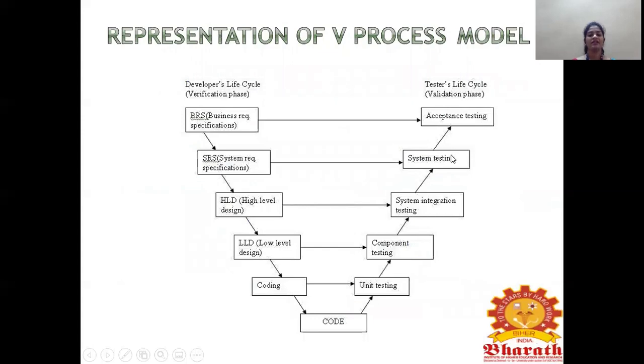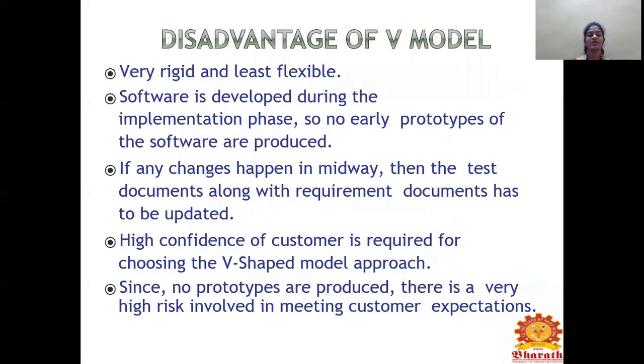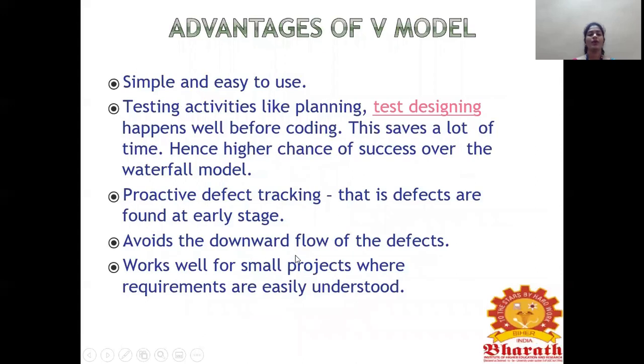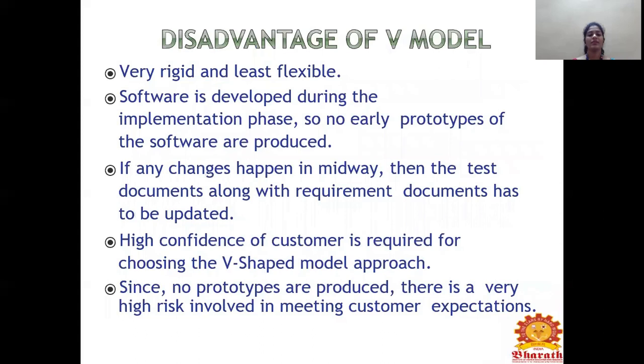If any testing is needed here, we need to go to the system requirement specification module. We need to incorporate those changes required, then we need to proceed. So this is a very tedious process. So high confidence of the customers is required for choosing the V-shaped model, as this is not a downward flow, and it is not suitable for larger projects. So customers have to have a high confidence to go for this V model.